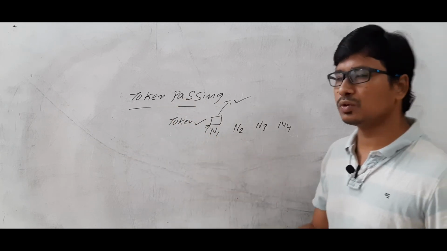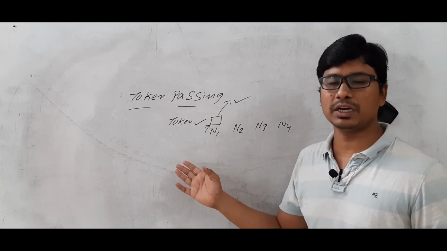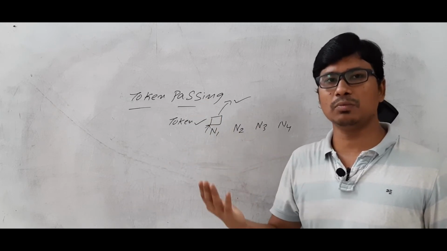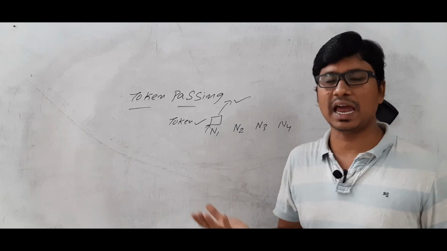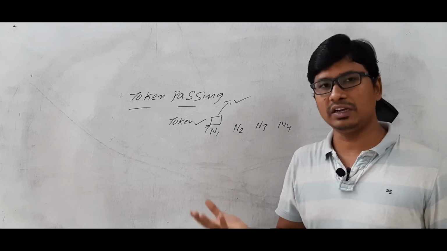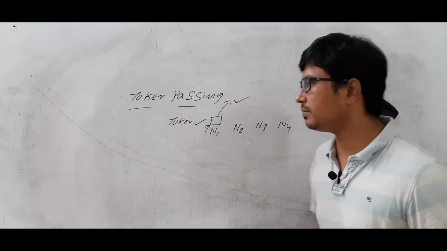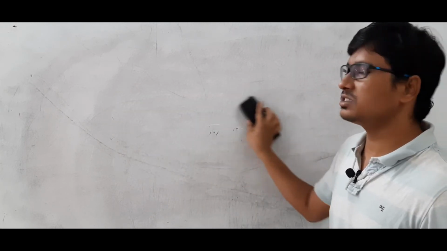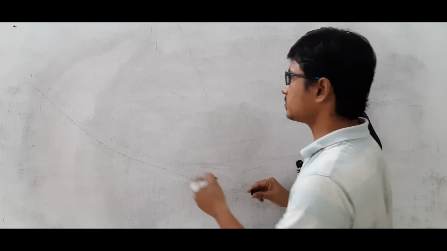We will use the token passing mechanism in token ring and token bus. When I discuss the token ring mechanism, which is a LAN technology, I will discuss it in detail. Okay, so now let me discuss the next mechanism, which is the polling mechanism.